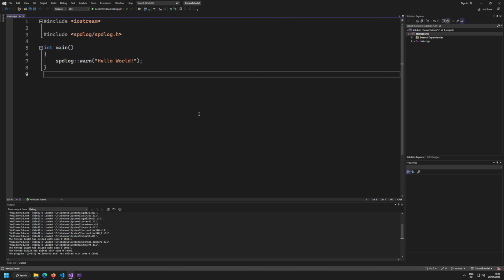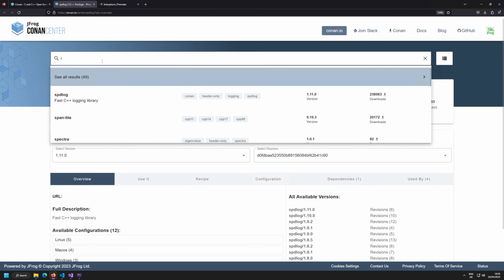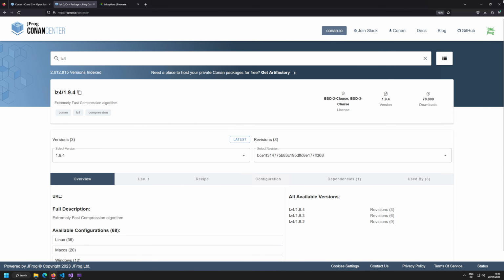Now, after you have set up your repository, your work is going to be easy. Let's imagine we want to add something new to the project, for example zlib, or let's add LZ4, because I'm more familiar with LZ4 for compression. So if we want to add LZ4 for compression, what would we do?